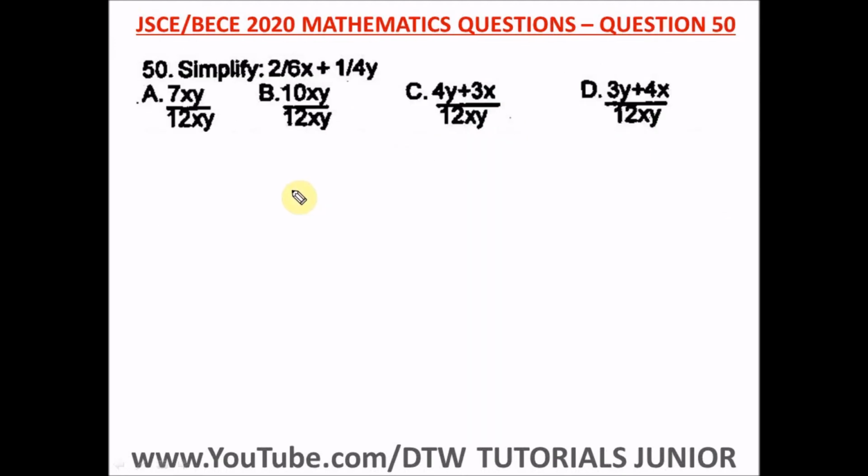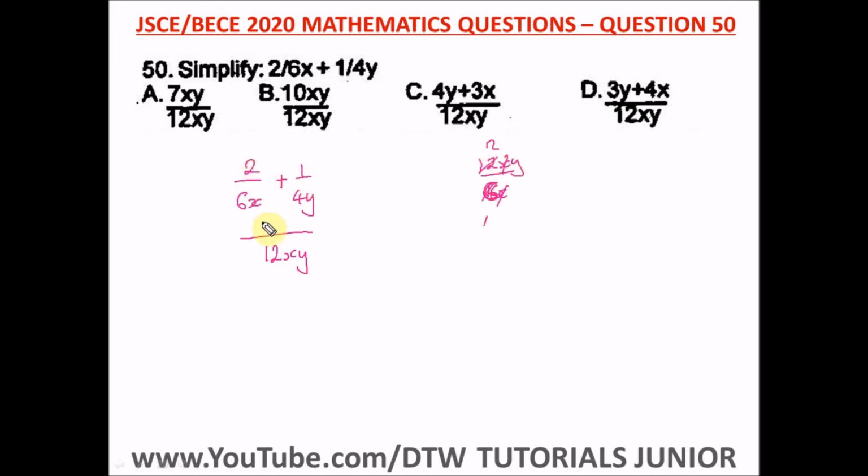Question 50 of the Junior WAEC 2020 mathematics past question. It says simplify this. So we have 2 over 6x plus 1 over 4y. So what's the LCM of this? The LCM of 4 and 6, the best LCM to use is 12, and don't forget your xy. So 12xy. Dividing 12xy by 6x, the x cancels out x, 6 here 1, 6 here 2, so we're left with 2y.